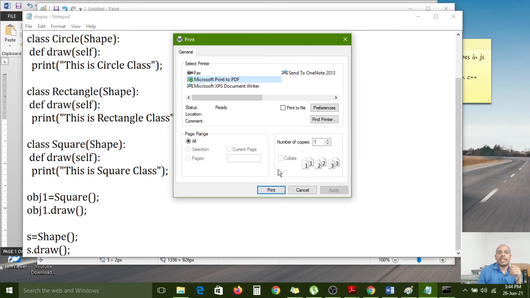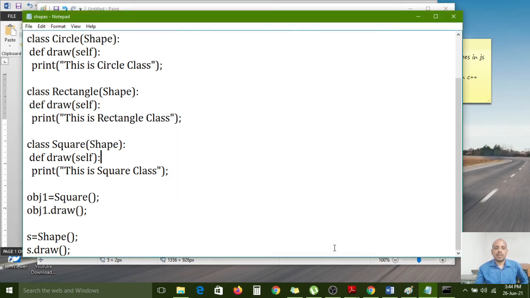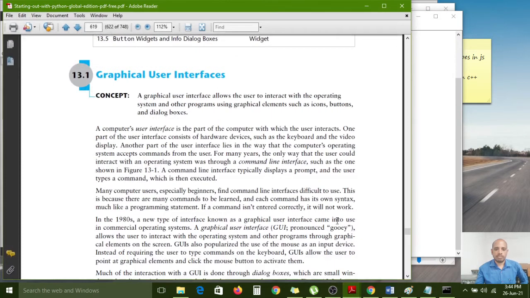So the command and the input are taken by this user interface. This is called a graphical user interface. This complete window, these labels, these options, these input boxes are all graphical user interfaces because they are developed with graphics.